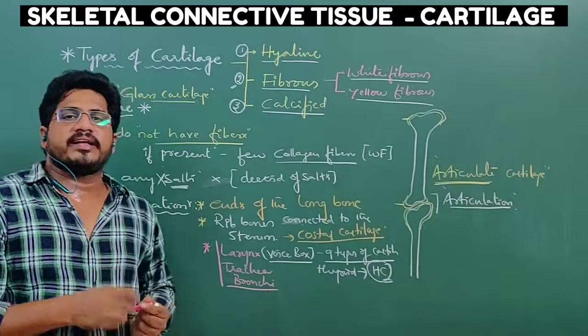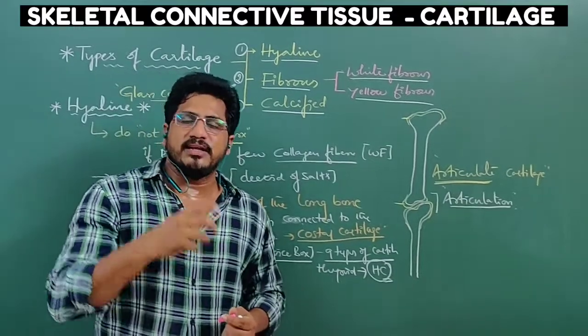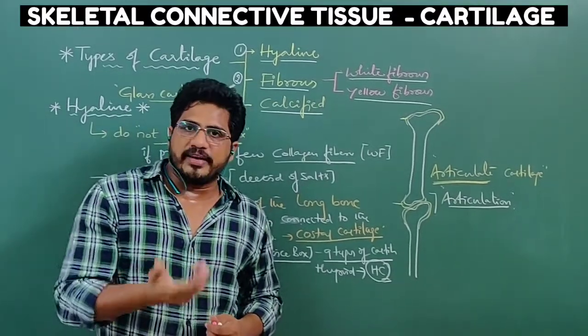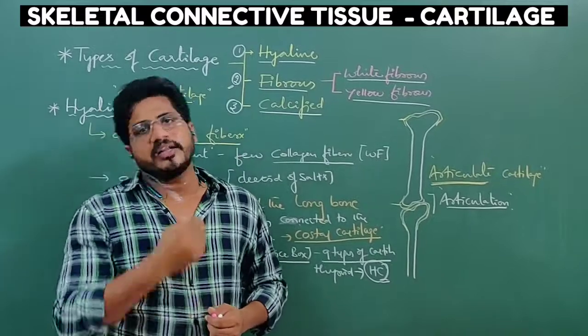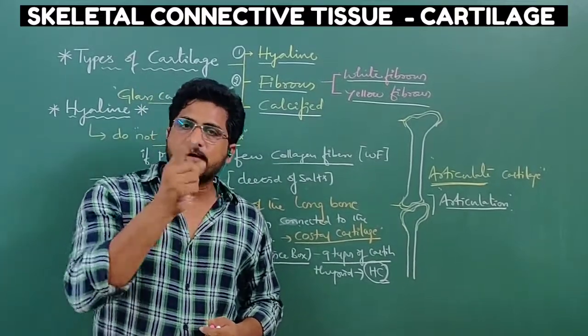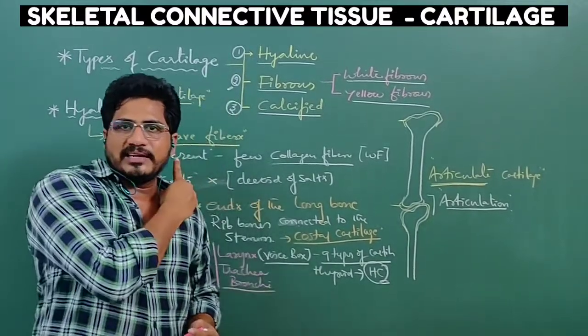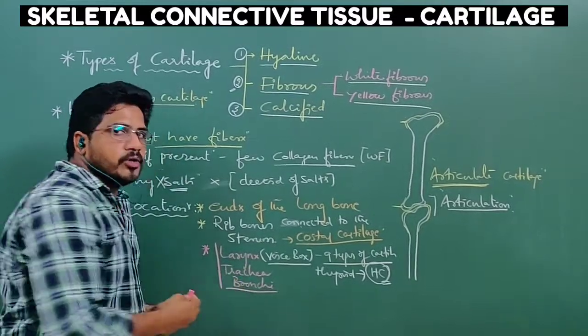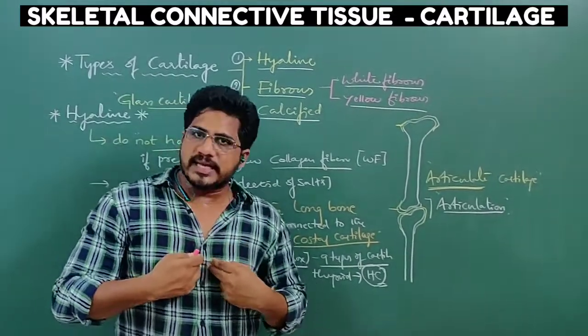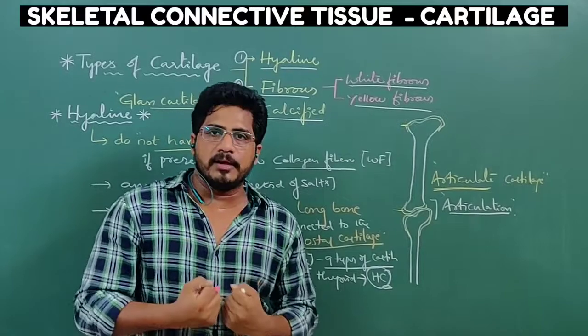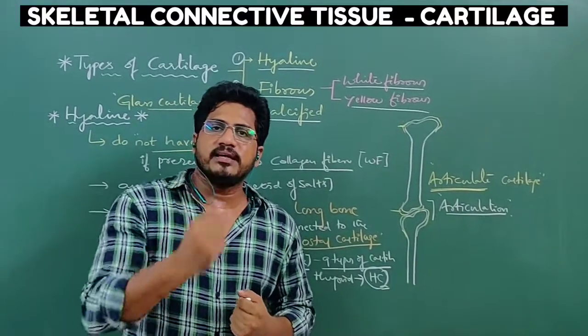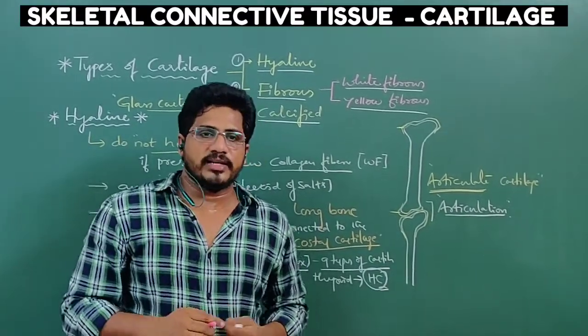If you observe the trachea, C-shaped rings are present. These C-shaped rings prevent collapse, so that the trachea can be easily flexible because of the presence of hyaline cartilage. In bronchi also, the entire respiratory tract inside the lungs is very flexible because all these rings are made up of hyaline cartilage.